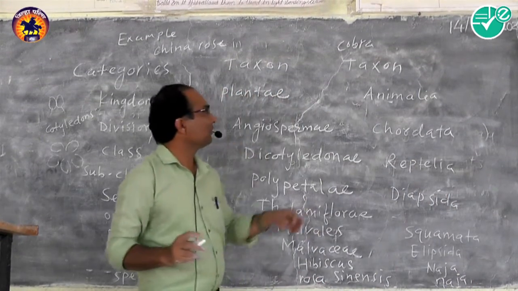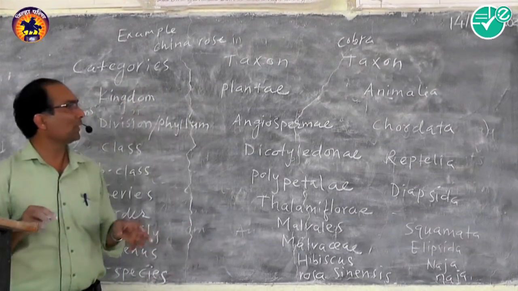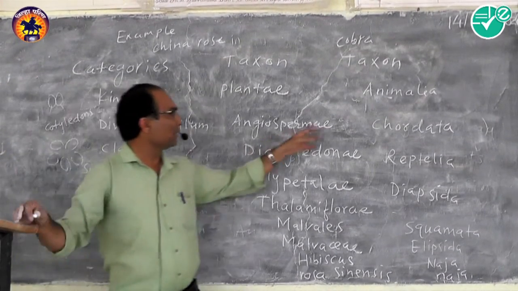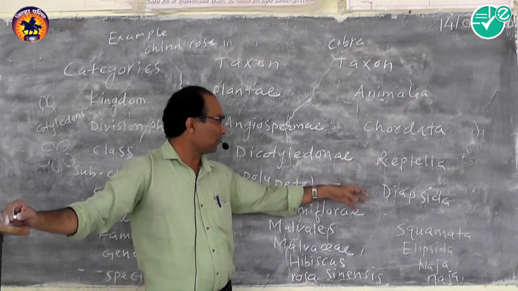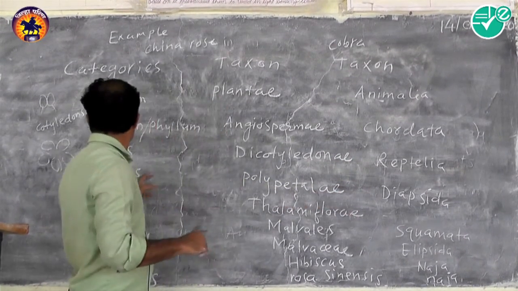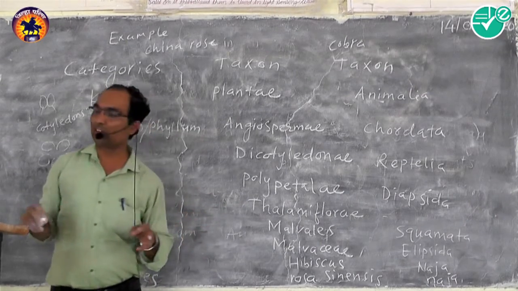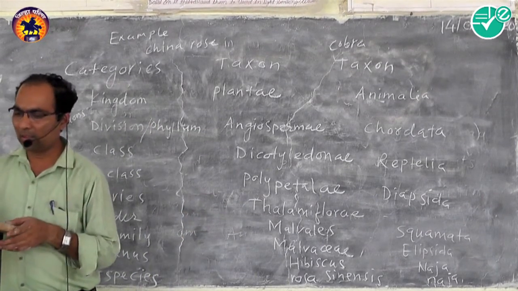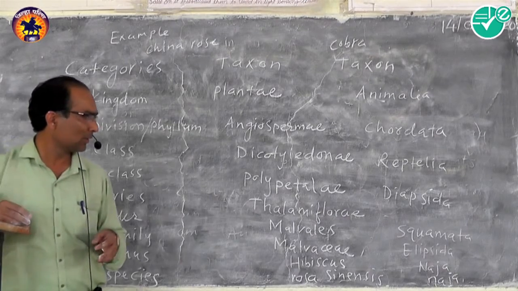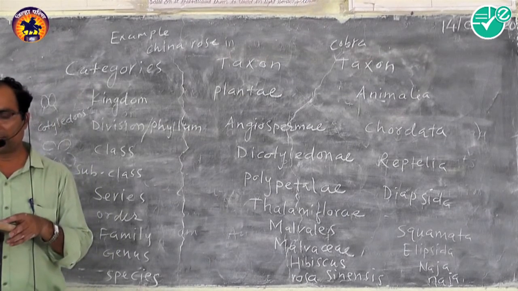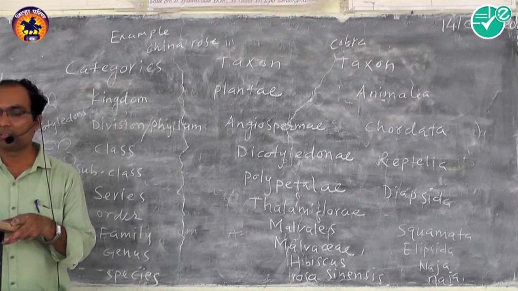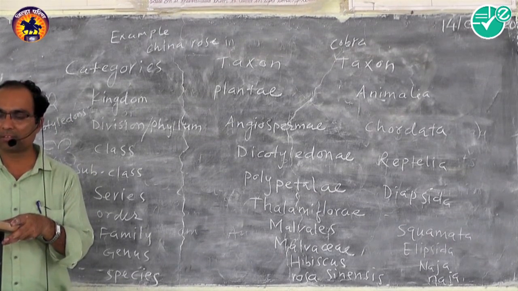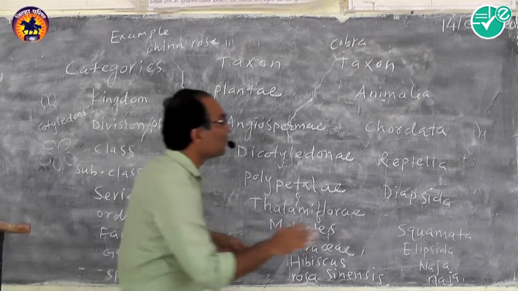So classification of cobra is kingdom Animalia, phylum Chordata, class Reptilia, subclass Diapsida, Squamata, Elapidae, and Naja.